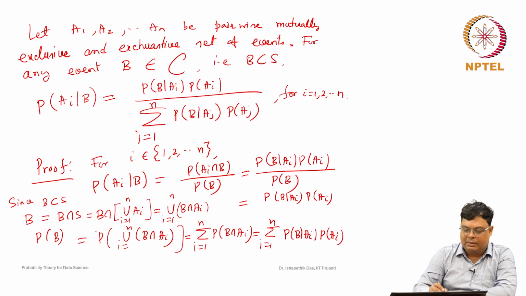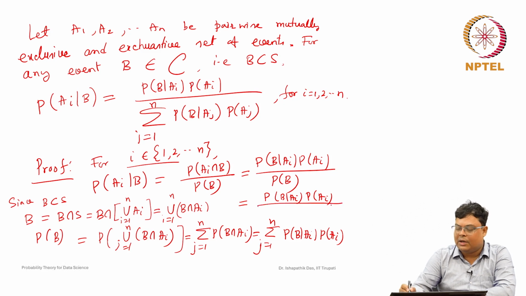So, I made a mistake, because here we are fixing i, so we cannot use this variable again here. So we will take j equal to 1 to n, here also j equal to 1 to n, because i is fixed at some value. You can change one of the values, then you will get the probability of A_i given B.